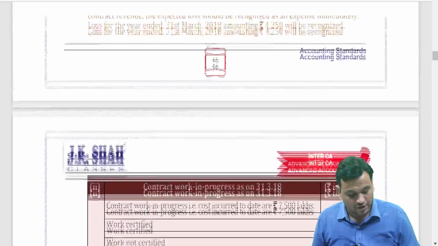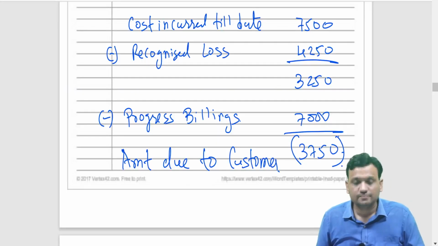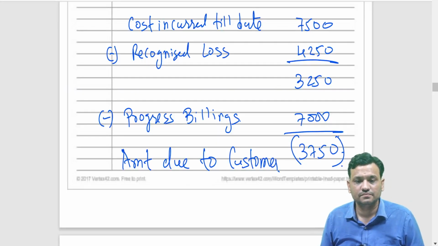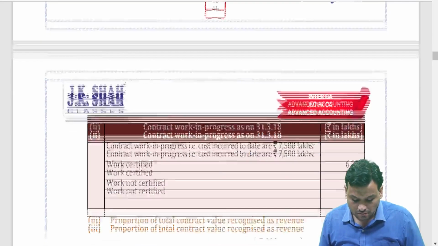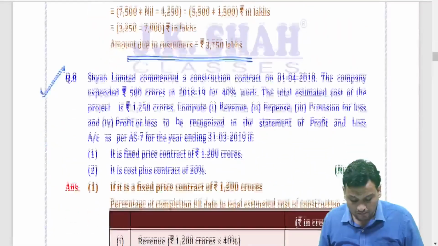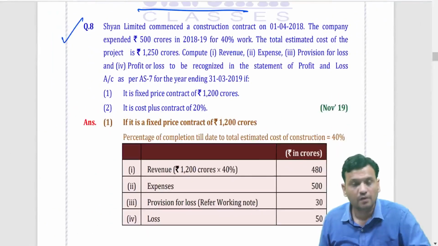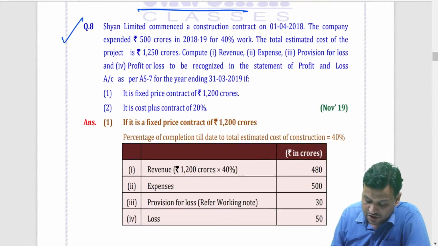So, after doing question number 7, let us now move on to 8. Shyam has commenced a construction contract for 1/4/18. The company expended 500 crores in 18-19 for 40% work.